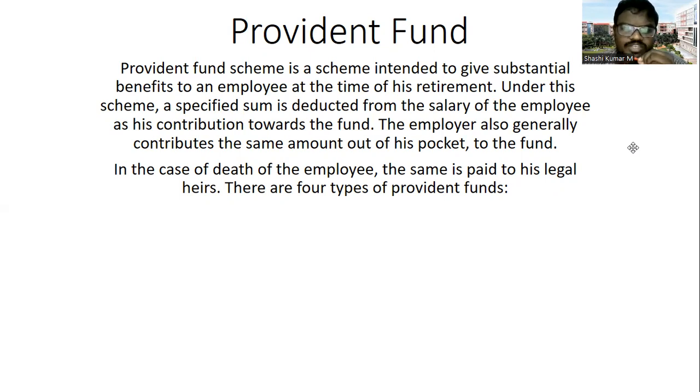Under this scheme, a specified sum is deducted from the salary of the employee as a contribution towards a fund, in which the employer also will contribute an equal amount to the provident fund of the employee. The employer generally contributes the same amount from his own pocket, and in case of death of the employee, the sum is paid to his legal heir. And there are four types of provident fund we have.